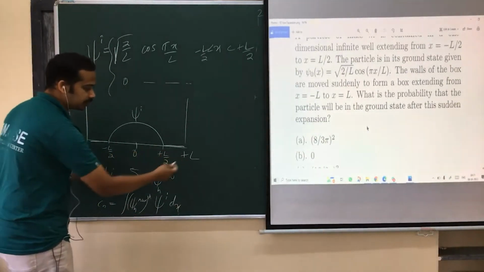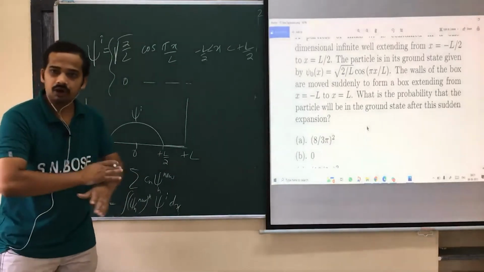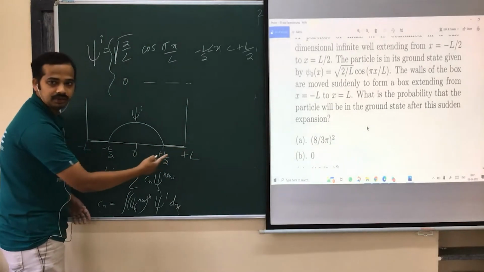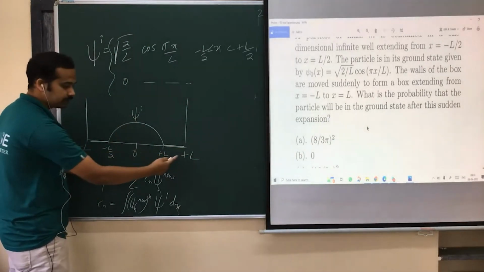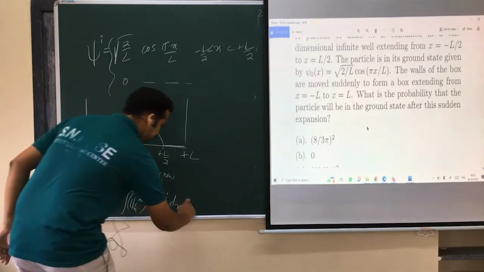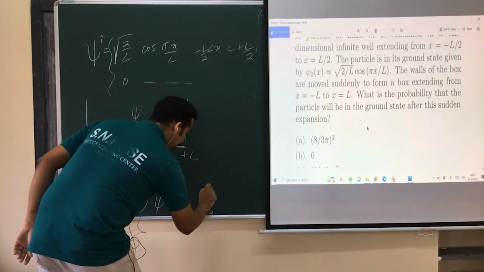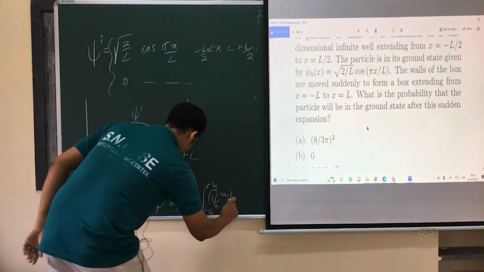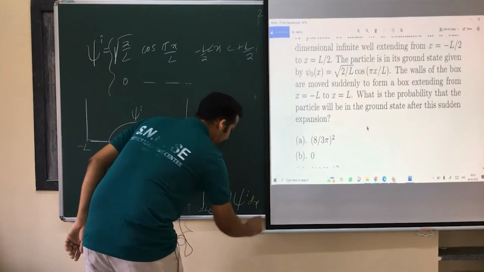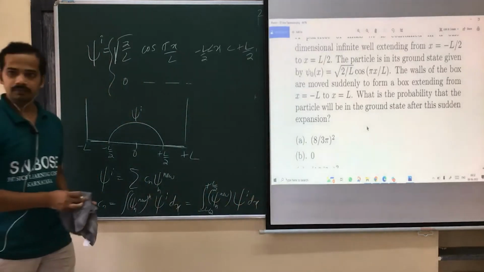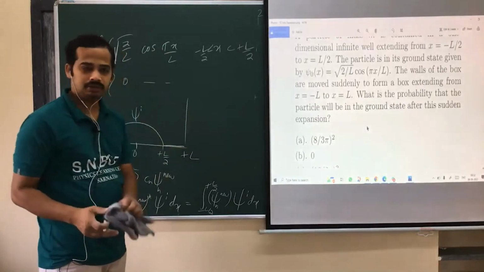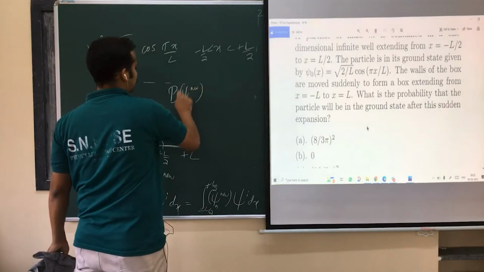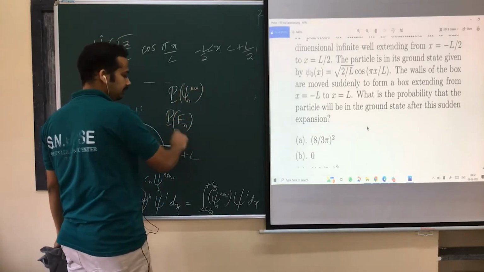Whenever you take an inner product, you have to take all the region of interest. Here this much region is our region of interest, but psi I is 0 outside minus L by 2 to plus L by 2. So that's how it turns out to be: the integral from minus L by 2 to plus L by 2 of psi n new into psi I dx. The ideas are the same. And the probability of getting psi n new, or rather the probability of getting En new, follows from this.